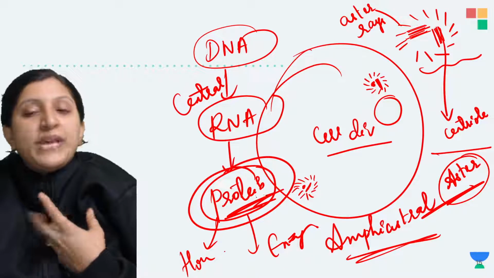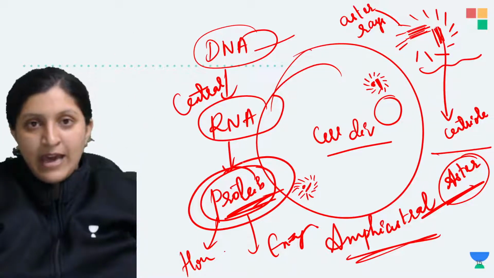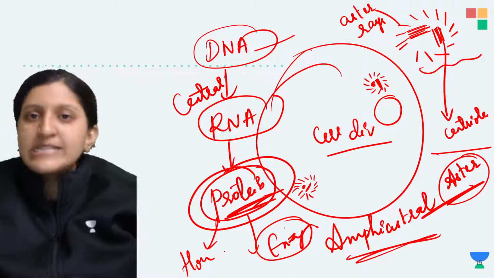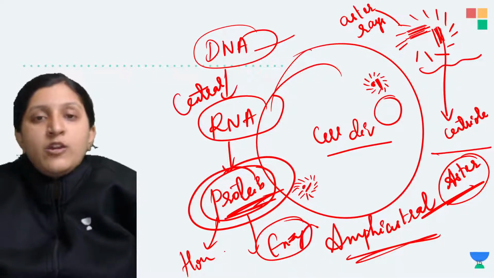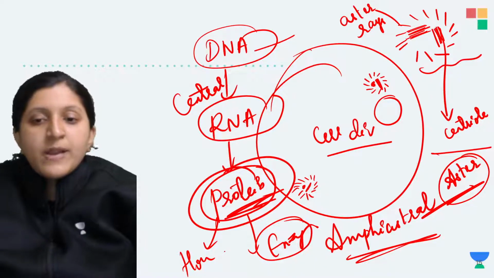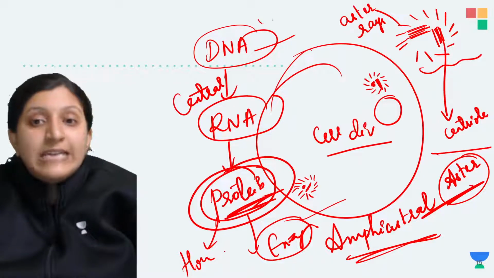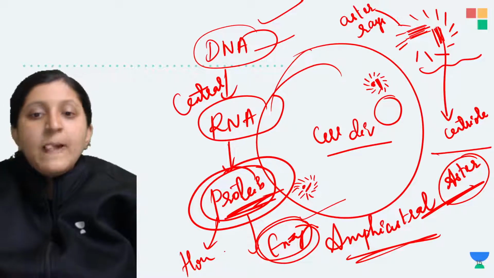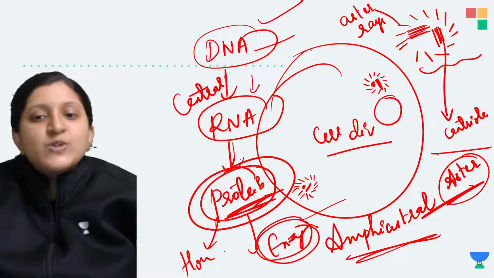So protein coding is done by the DNA, and that is why hormonal balance and enzymatic balance is maintained in our body, because for different functions enzymes are required, for digestion, for respiration, for any breakdown that has to occur. So for many different processes enzymes are required, and DNA is responsible for this enzyme synthesis, that is protein synthesis, by coding for RNA, and RNA is coding for the protein.